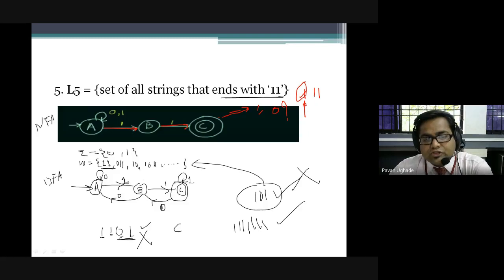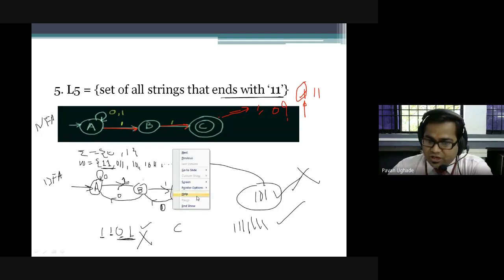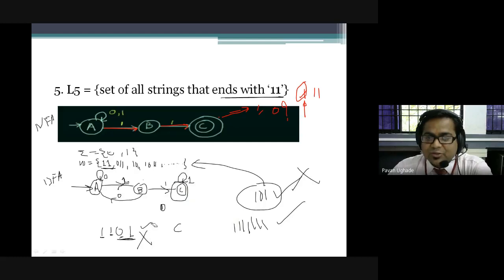It will say yes, it is accepted, but actually this is an invalid string, and your automata that you have designed is accepting this string which is an invalid string. Then your answer is wrong. The transition should not be here. Then where should it be?